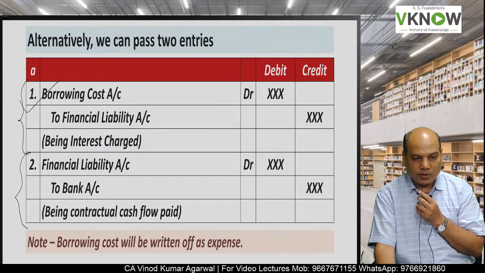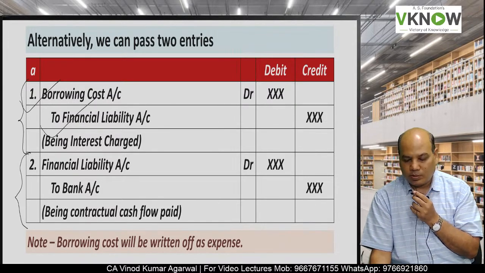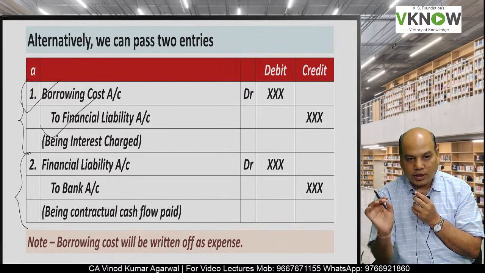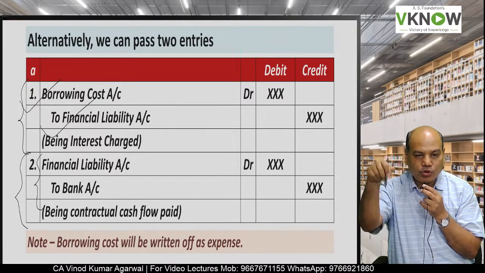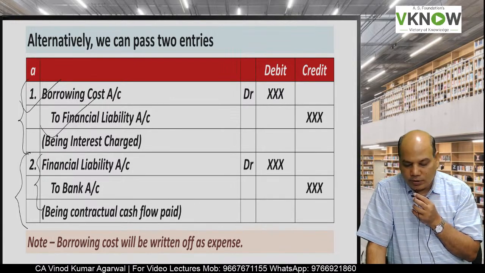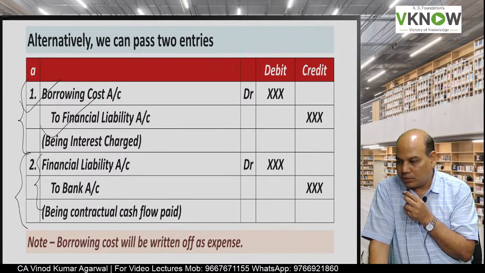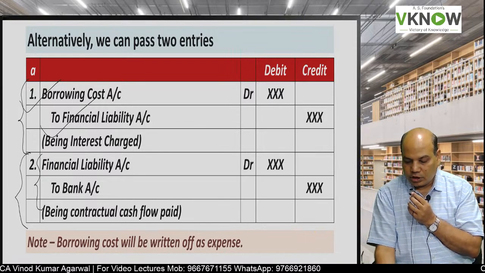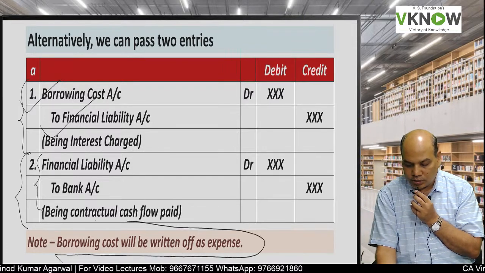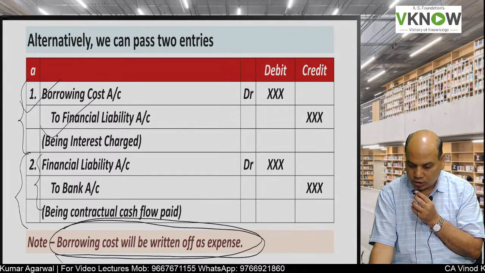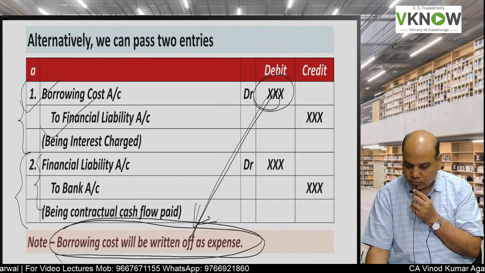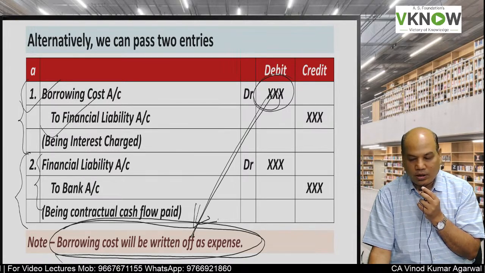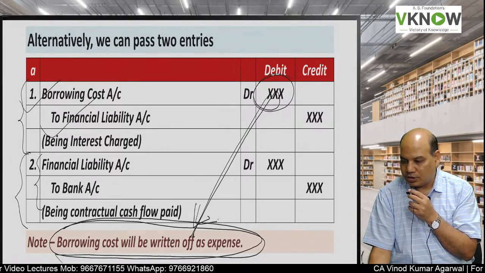First entry, you can pass borrowing cost to financial liability, that is calculated based on effective interest rate, and whatever payment you will make, you will pass the entry financial liability account debit to bank. Whatever borrowing cost you have incurred, this figure will go to P&L account as an expense unless capitalized under Ind AS 23.